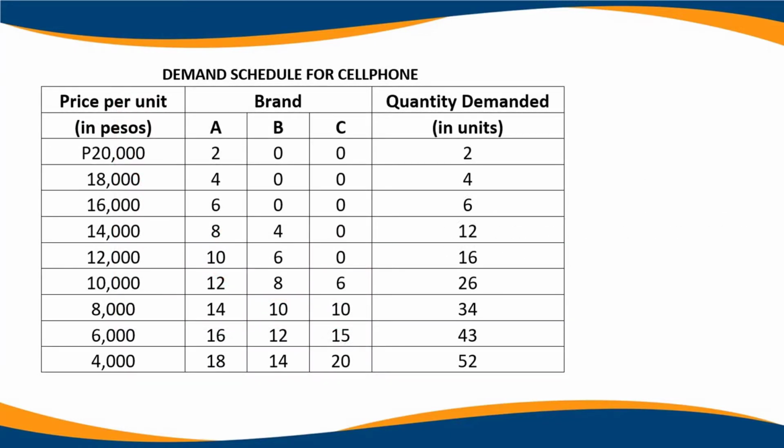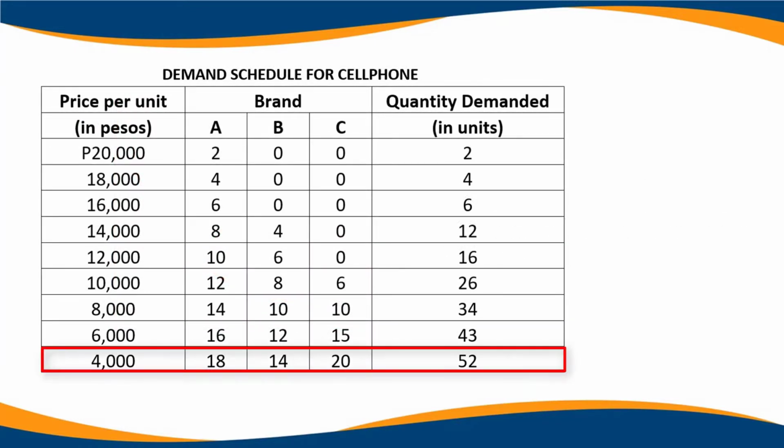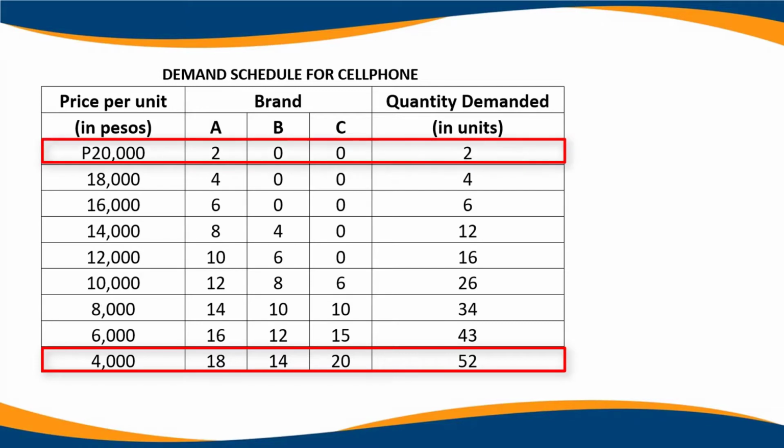The table shows that at 4,000 pesos per unit of cell phone, the total quantity demanded is 52 units. An increase in the price affects demand. At 20,000 pesos per unit of cell phone, demand decreases to 2 units only. It indicates that people will buy more of the product or service if the price decreases. When prices of the product or service decrease, it does not only motivate buyers to buy, but it attracts prospective buyers to buy.